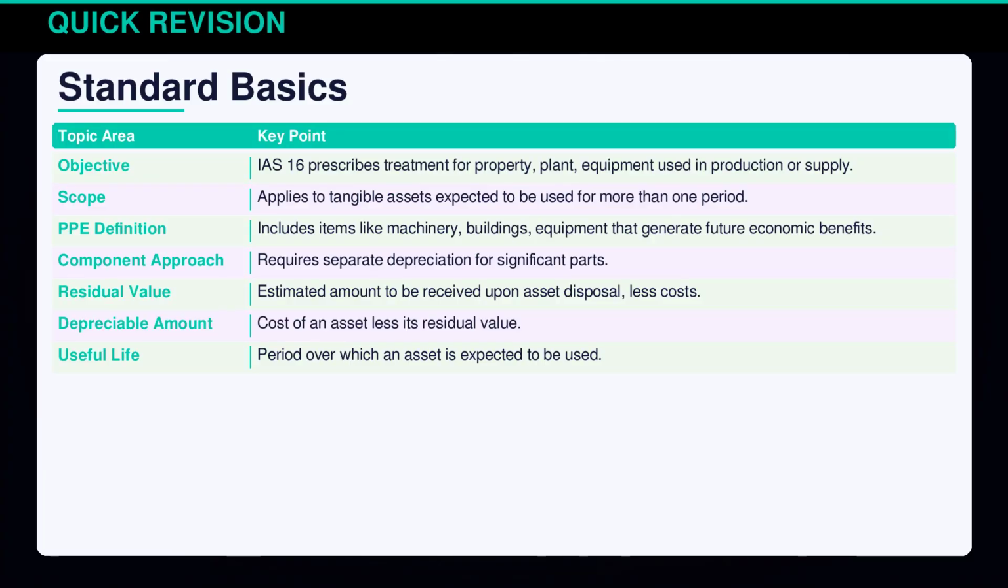IAS 16 guides the accounting for property, plant, and equipment, focusing on their initial recognition, depreciation, and derecognition. It applies to tangible assets like machinery and buildings, ensuring they are accounted for separately when significant parts differ in useful life. Understanding the concept of residual value, depreciable amount, and useful life is crucial for accurate financial reporting.